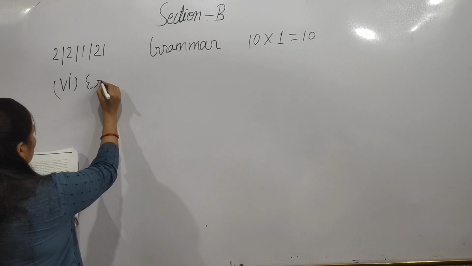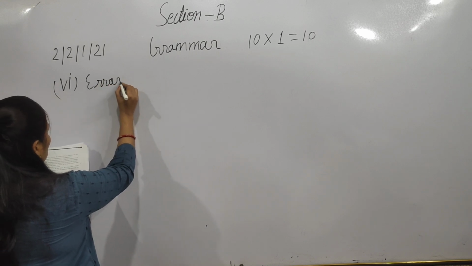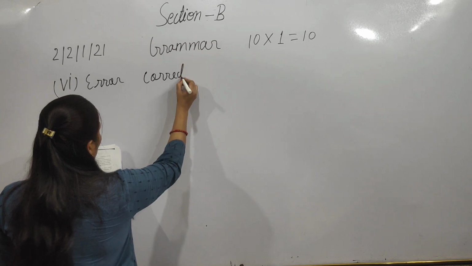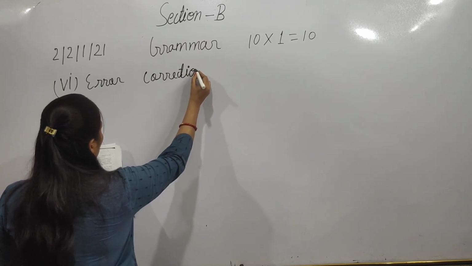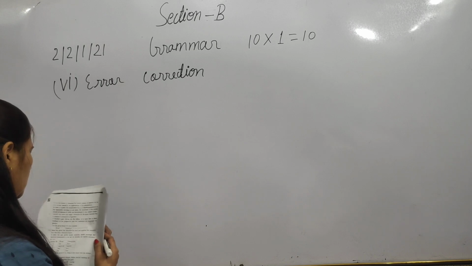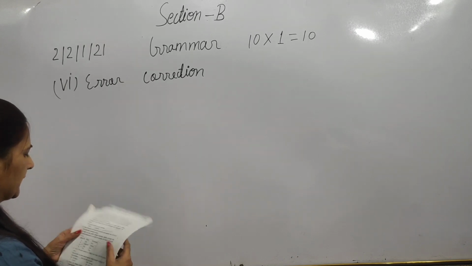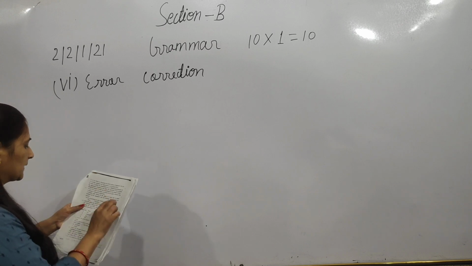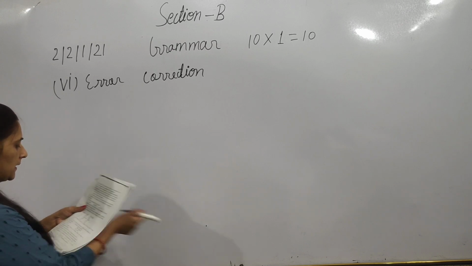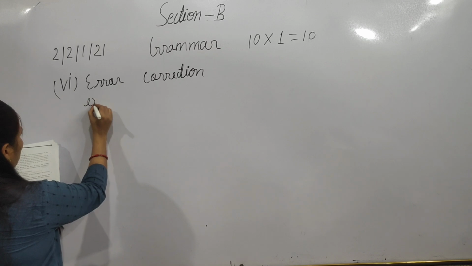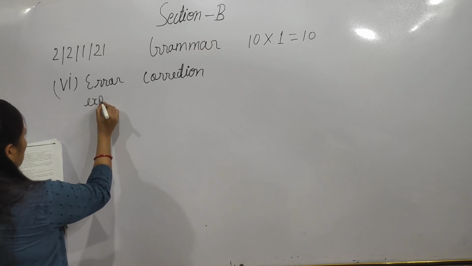So again, here I will write error and correction. Which part? Customers are experienced, not experience. So here the error is in experience; the error part is experience.